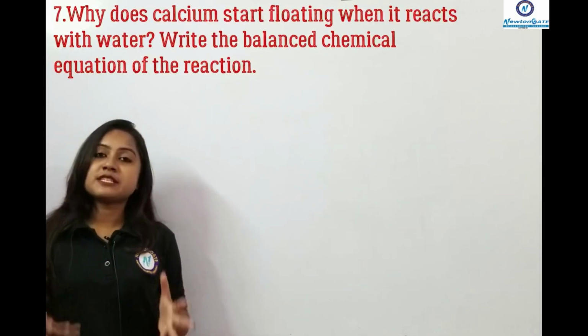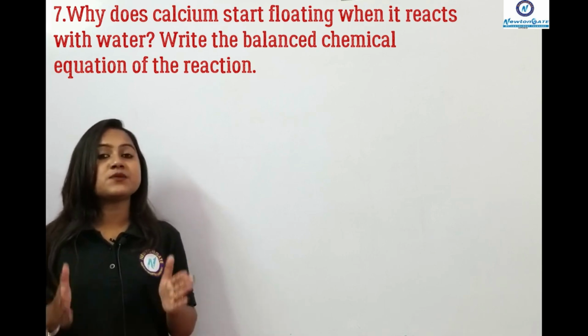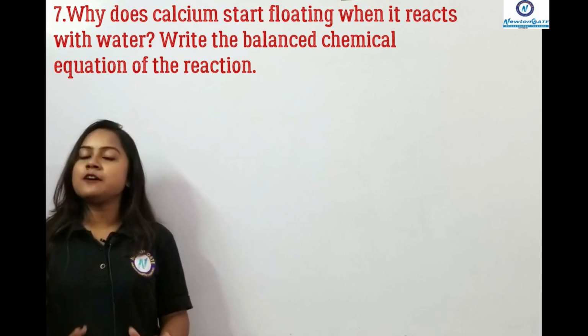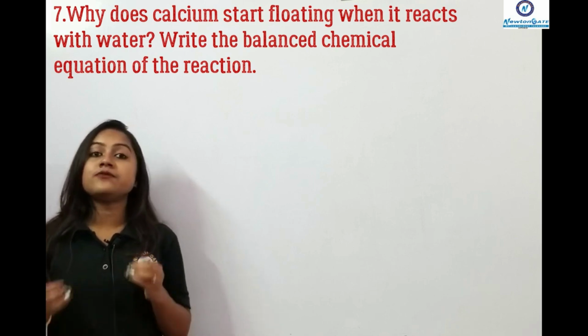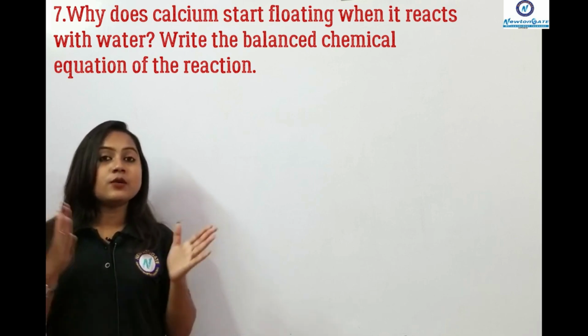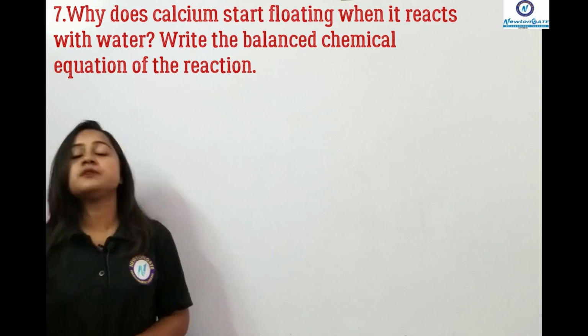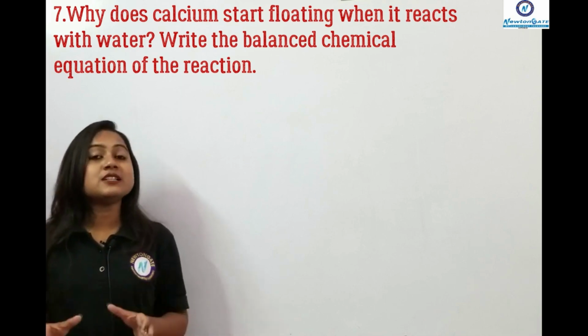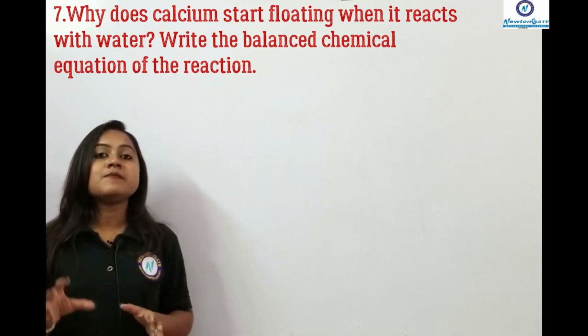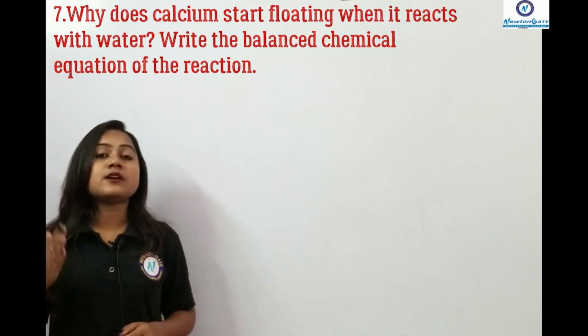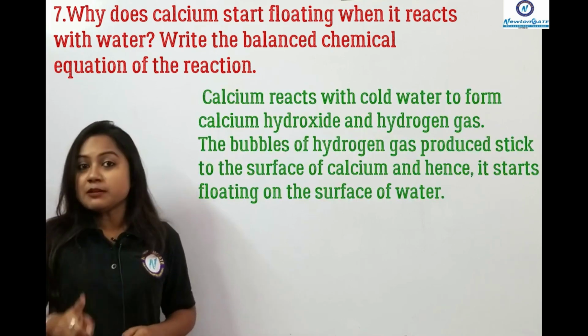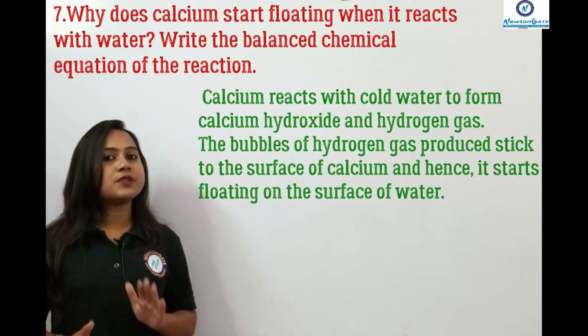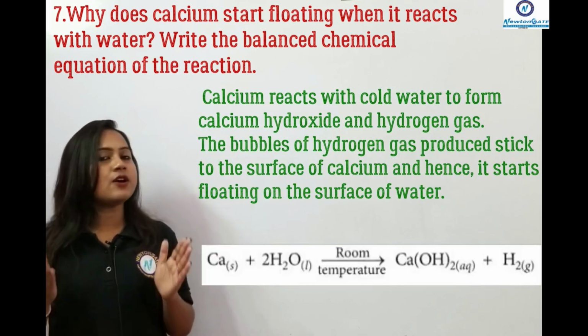Now the question is, why does calcium start floating when it reacts with water? And you have to also give the equation if the question is like this, that why this happened, why that happens. So the equation as well as the definition or the description is very much important. So keep that in mind that you have to give the equation whether they are asking for that or not.